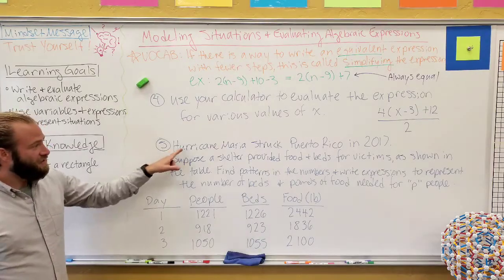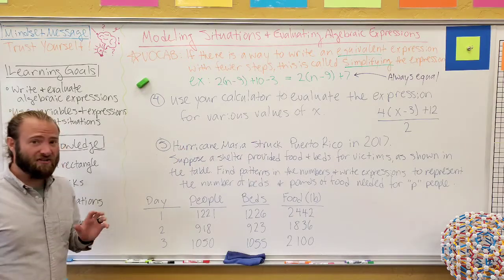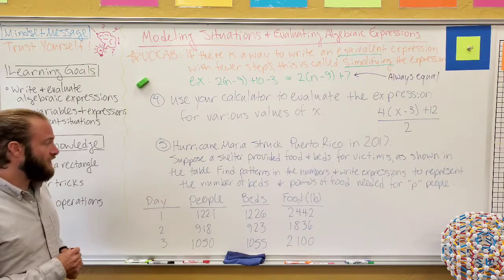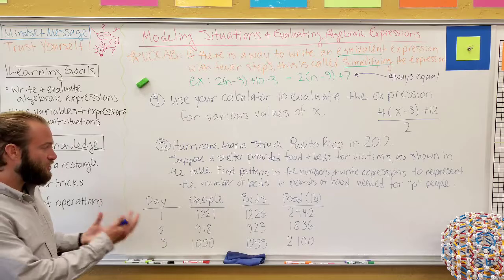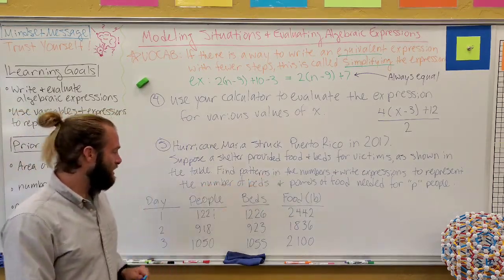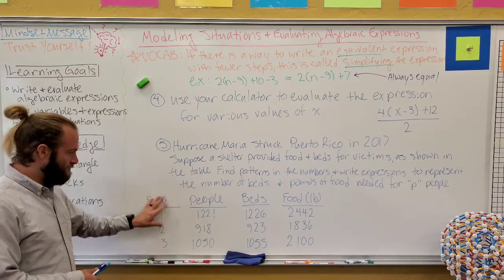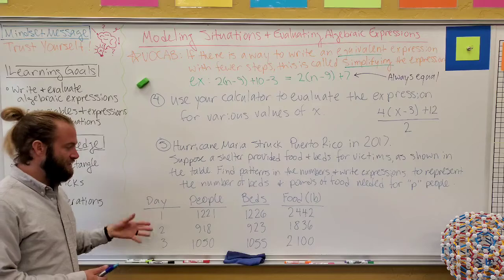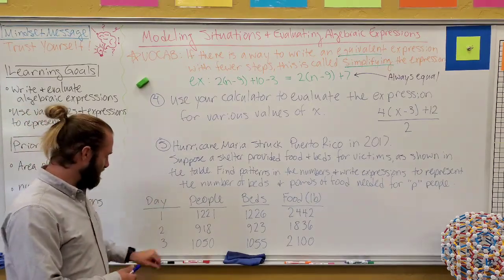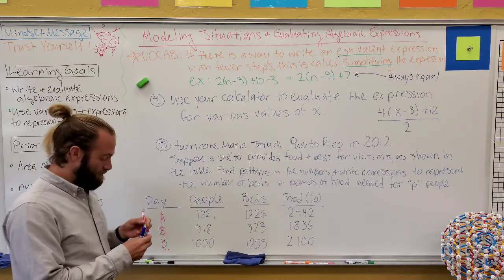Number 5. So Hurricane Maria struck Puerto Rico in 2017. And a lot of shelters had to be created that provided food and beds for victims. Now, these numbers aren't actual numbers, but they could be. So what we want to do, like it says, is find patterns in the numbers. The day right now maybe isn't as important, we're just saying these are different days. I could call them A, B, and C or something. So those numbers aren't really as important.